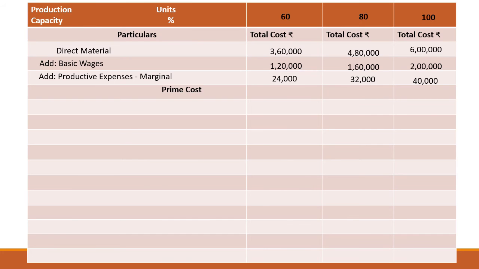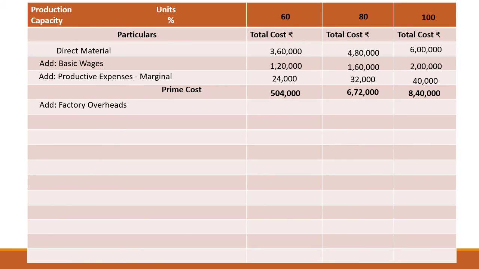It will constitute our prime cost. So by adding all these three, that is direct material plus basic wages plus productive expenses, we will get our prime cost. So it will come as 5,04,000, 6,72,000 and 8,40,000. What is next? We will add factory overheads or works overheads to prime cost.